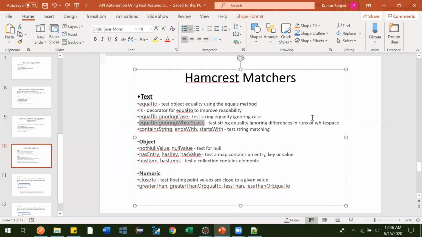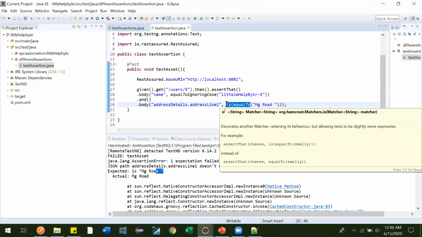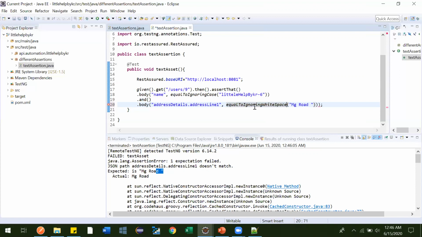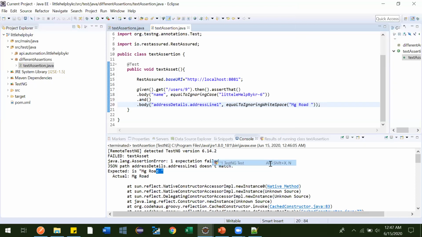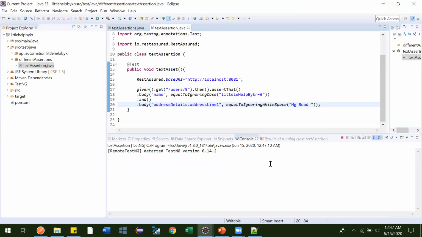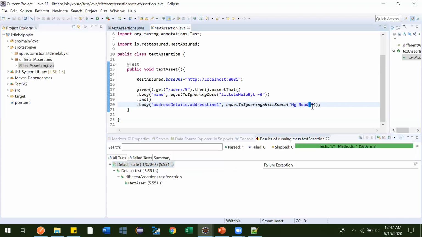We are just bothered that the content should be the same. So in that case we can use equal to ignoring white space. White spaces at the end will be ignored. We'll see, it should pass. Perfect, see, now it is passing. Even though it has a space, it passes because it is ignoring the white space.